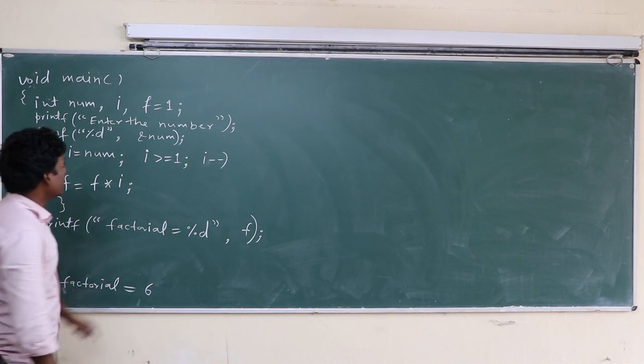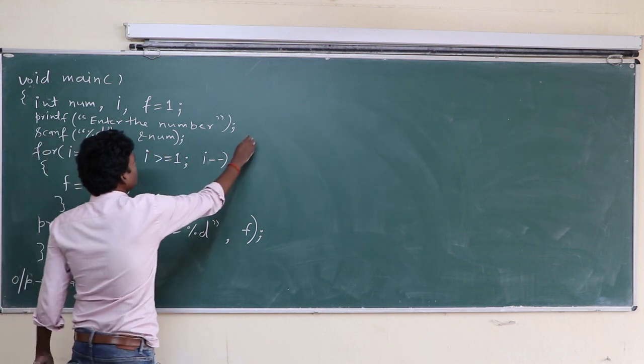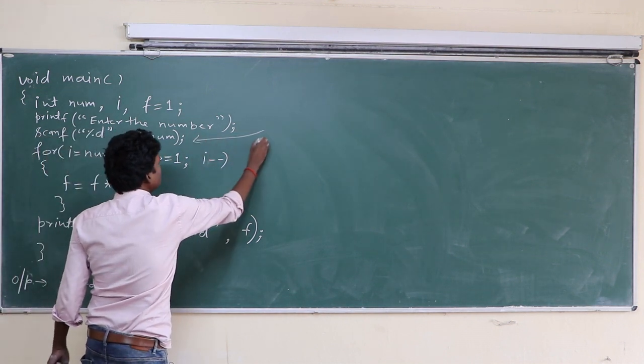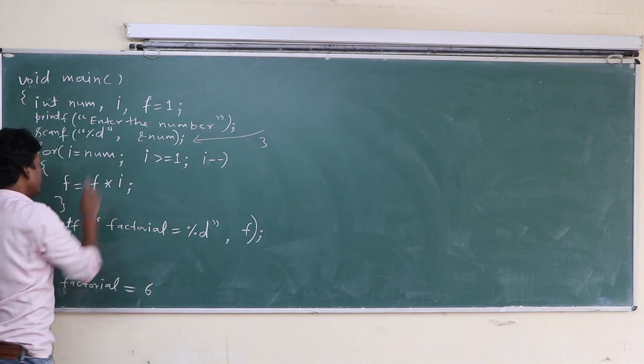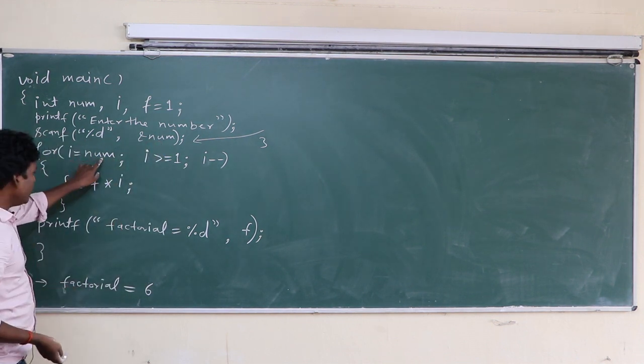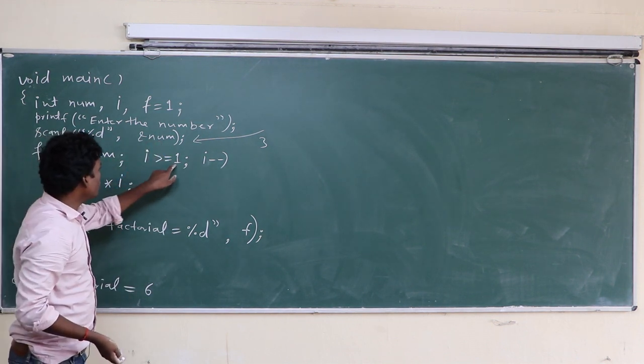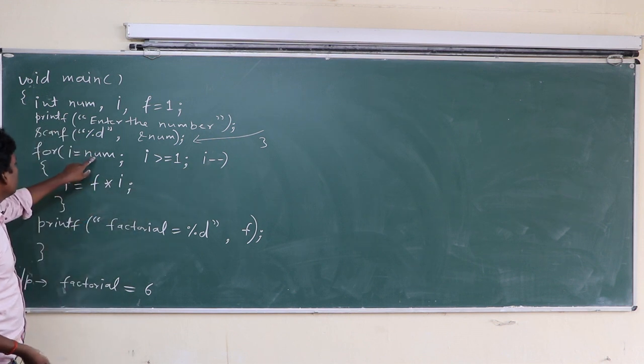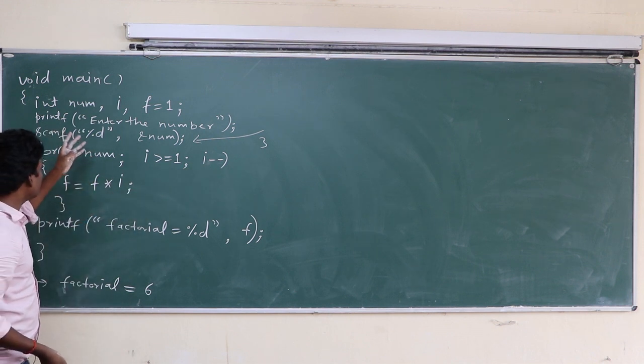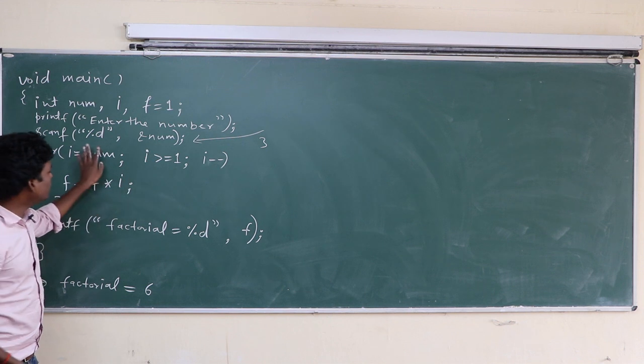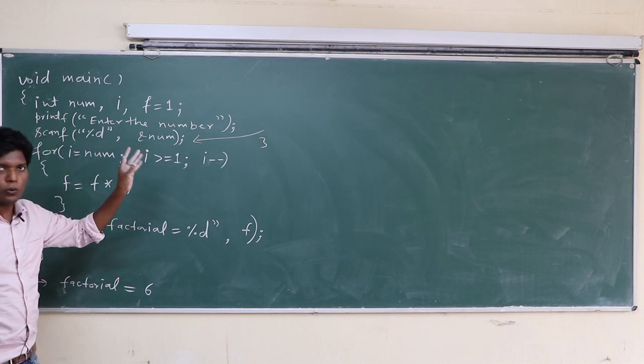Output will be 6 in case of 3. Suppose the user inputs 3. So num has 3, i equal to 3. This loop executes 3 times, for 3, 2 and 1.